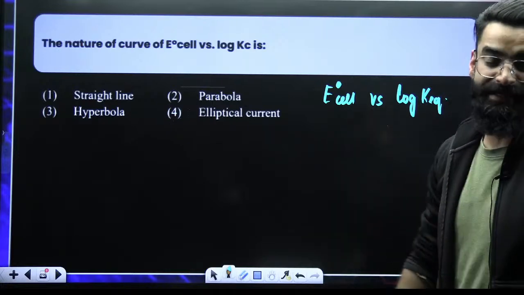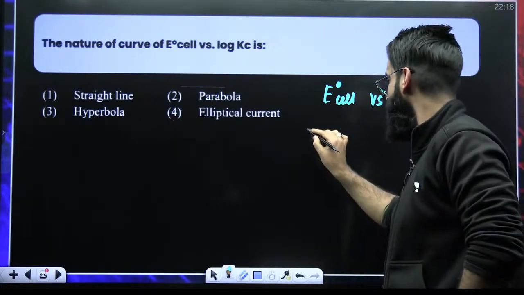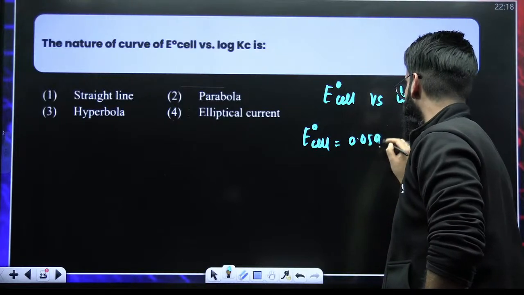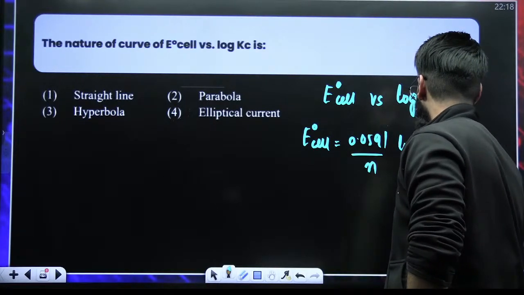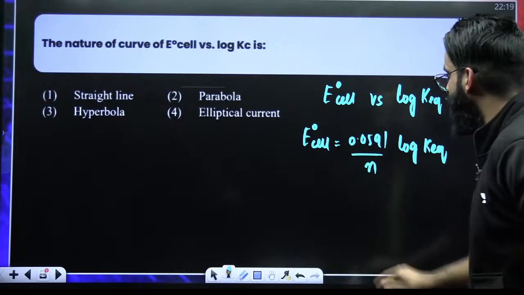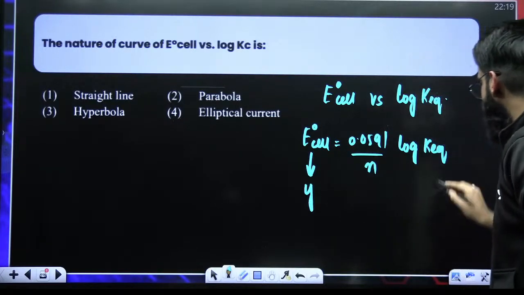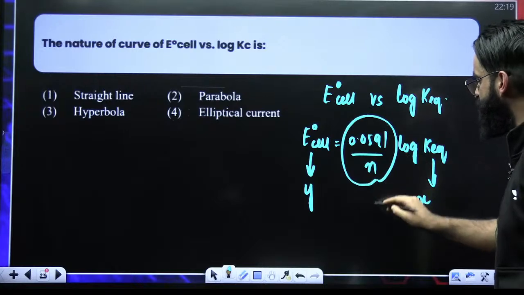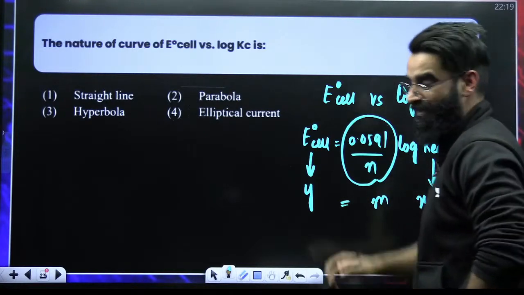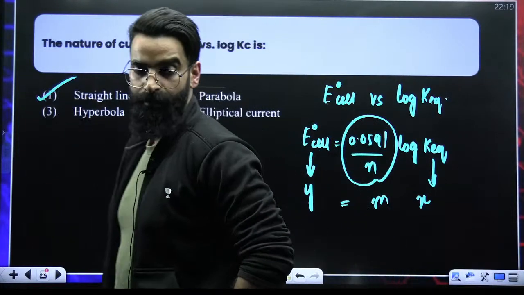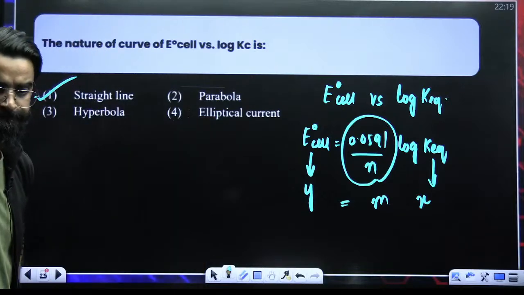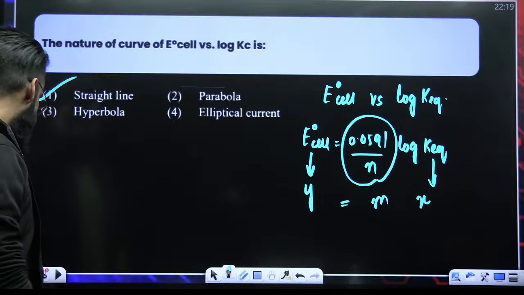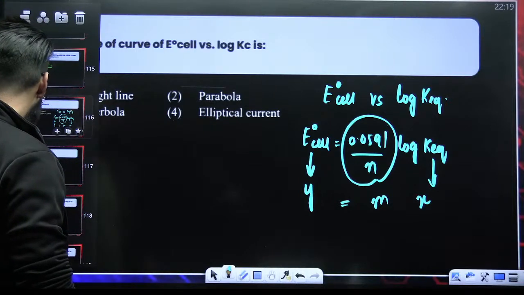So I'm assuming the cell is at equilibrium. And when the cell is at equilibrium, you know, at that time E naught cell is equal to 0.0591 divided by N log of KEQ. Let's assume E naught cell is plotted along the y-axis and log of KEQ is plotted along the x-axis. This becomes your m. Y is equal to mx means straight line, right? I believe this is also clear.